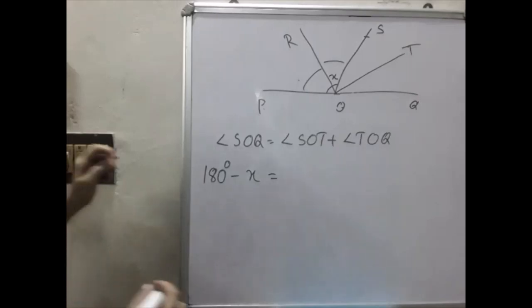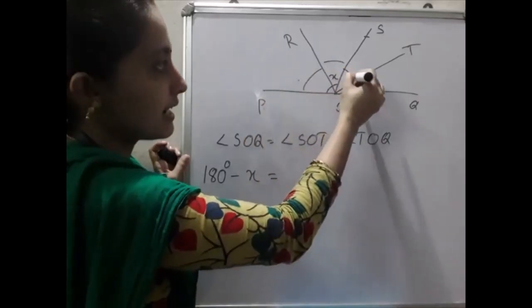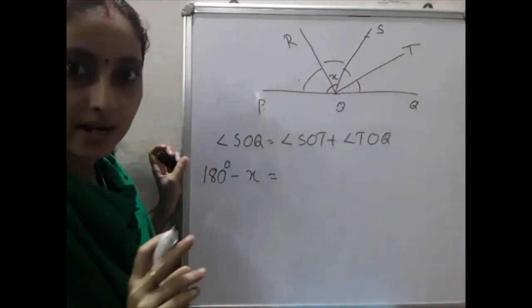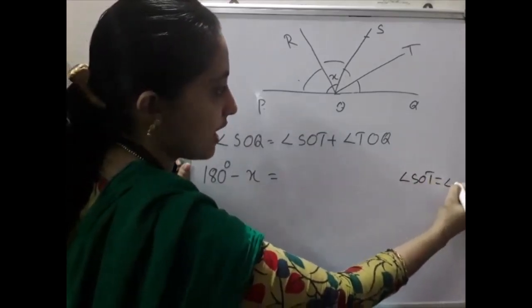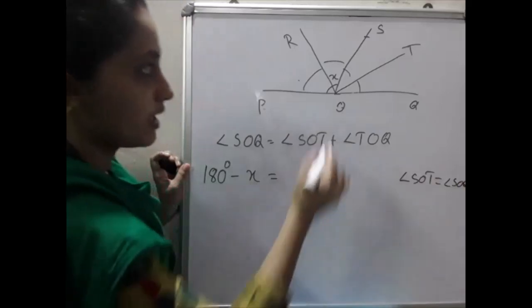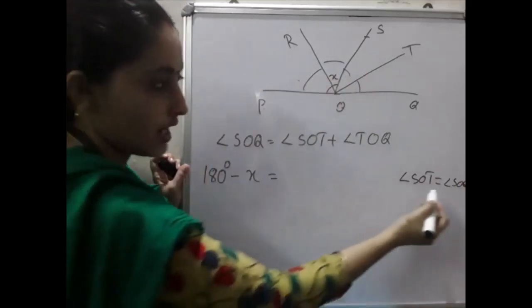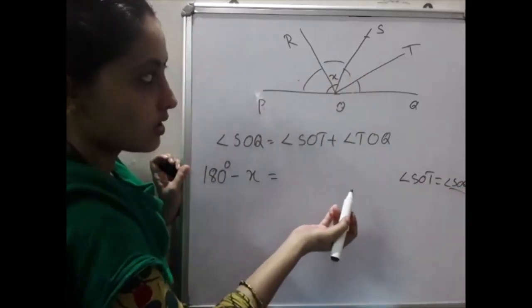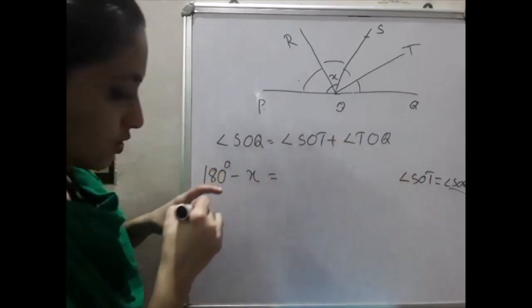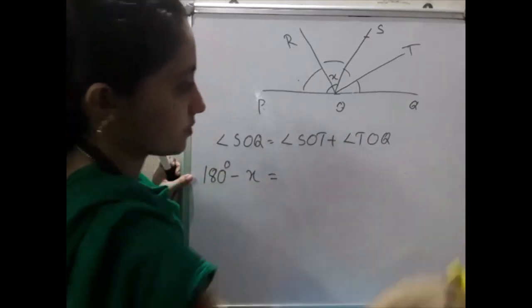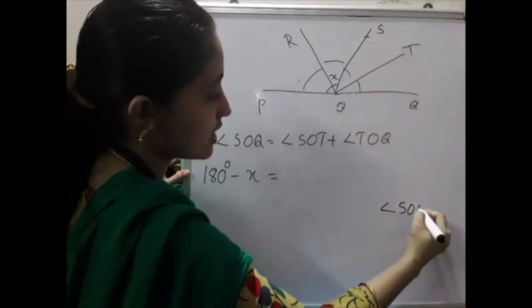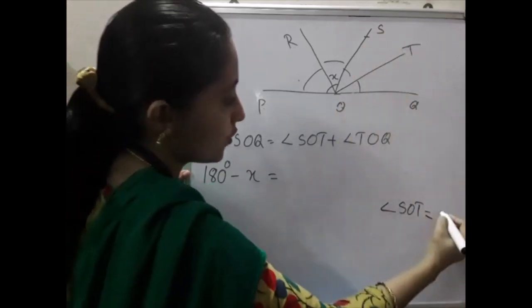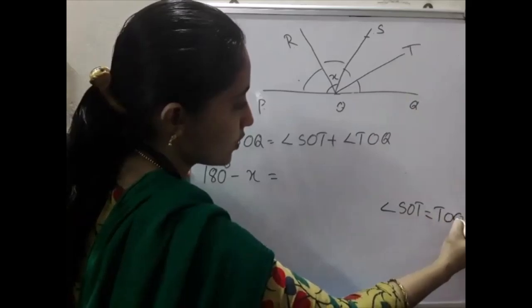Okay, then one more thing. This angle and this angle are equal because they are angle bisectors. So angle SOT is equal to angle TOQ.